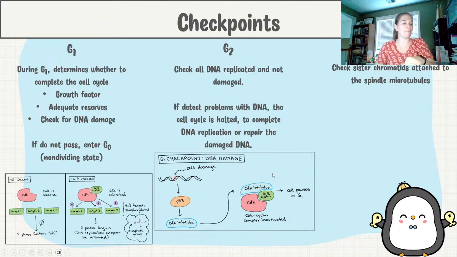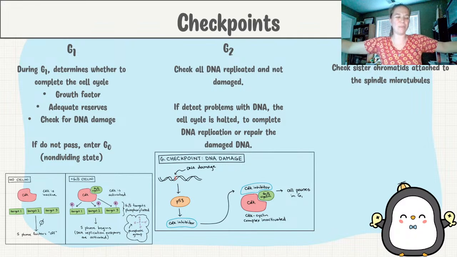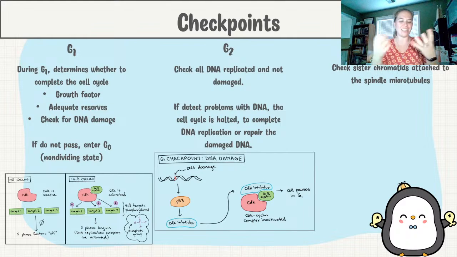And then you have the M checkpoint. The M checkpoint is meant to make sure that every sister chromatid is attached to a kinetochore microtubule. If I do not have a kinetochore microtubule to both sides, when it pulls, it's going to pull both of them to one side. Versus if we have one attached to both sides, it's going to move equally to either side. Okay, we need to make sure that there is a sister chromatid attached to every microtubule so we have equal cell division during mitosis.